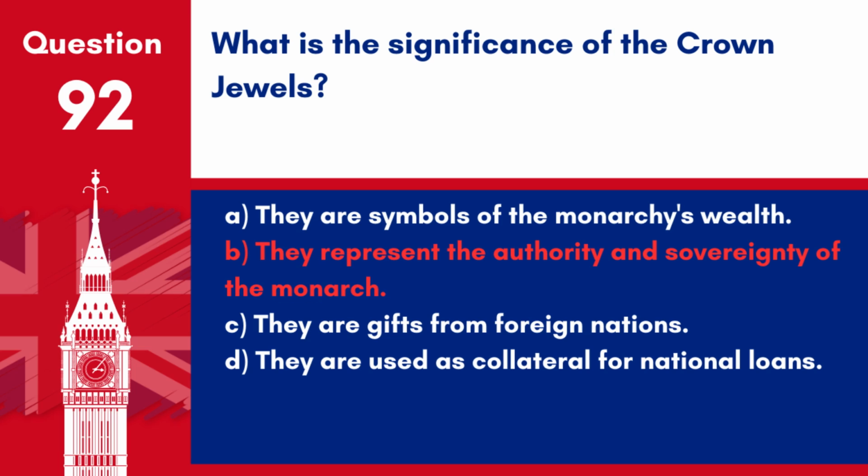Answer. B. They represent the authority and sovereignty of the monarch. The crown jewels are significant because they represent the authority and sovereignty of the monarch.